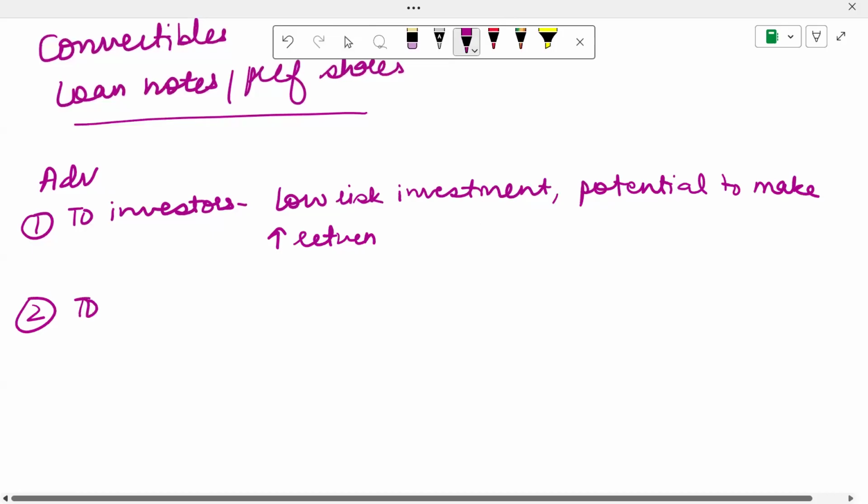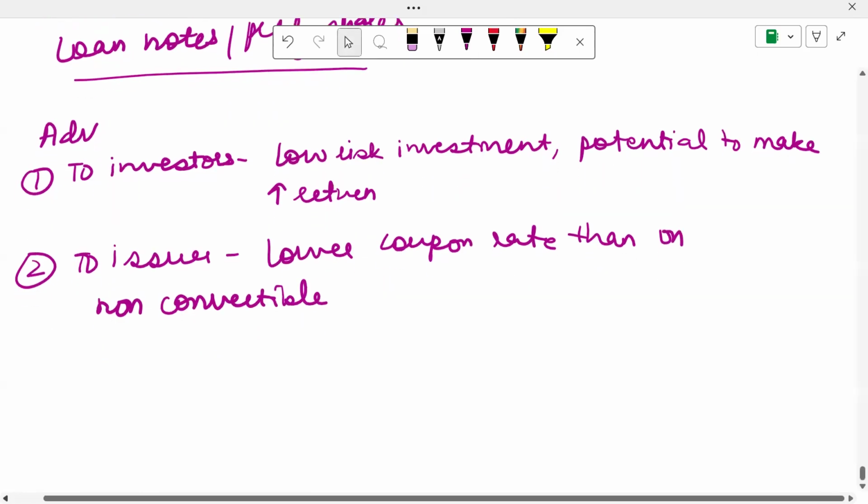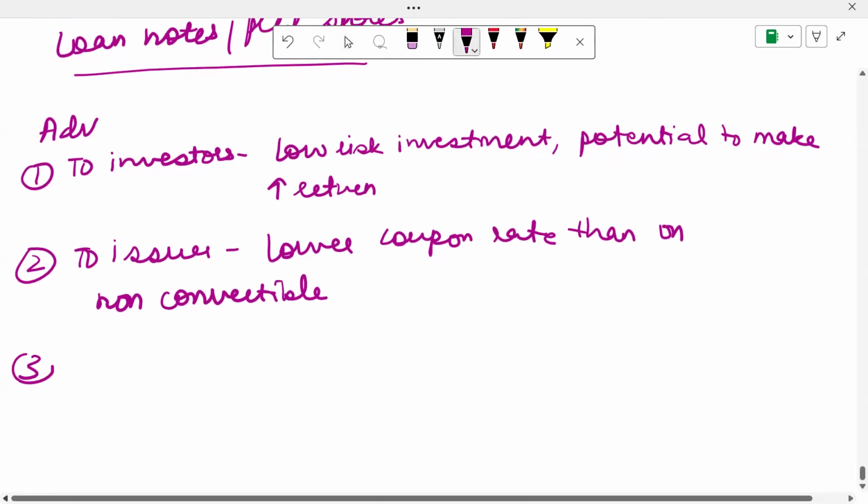Now, what is the advantage to the issuer? The company has to pay a lower coupon rate than on non-convertible debt. And another advantage is for younger companies, meaning the company is still relatively new.